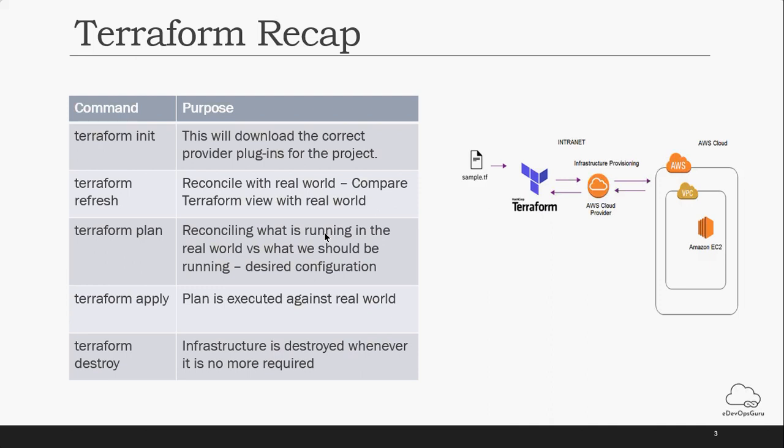So if you are creating a new EC2 instance, it will show you that it will be newly created, and every parameter of that instance will be in a plus green state. If you are going to modify anything, like initially we created the EC2 instance and now we are going to add the tag name of that instance, it will be a modification of the tag name, because by default it was blank.